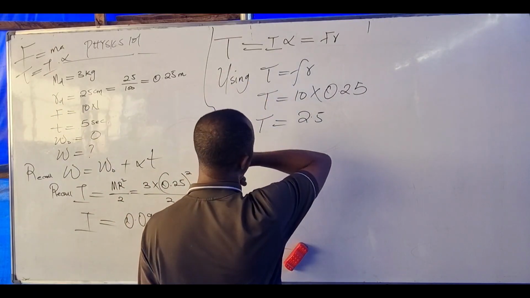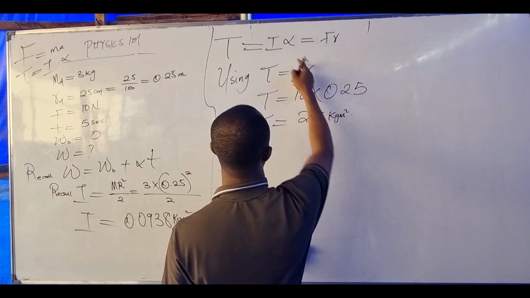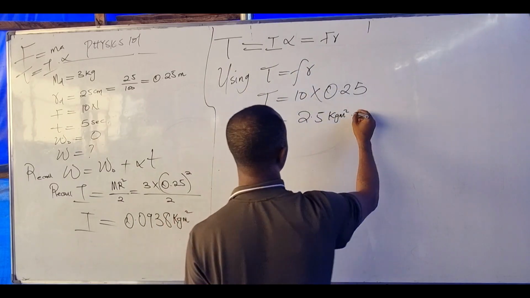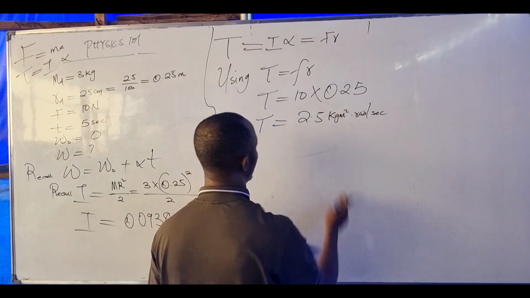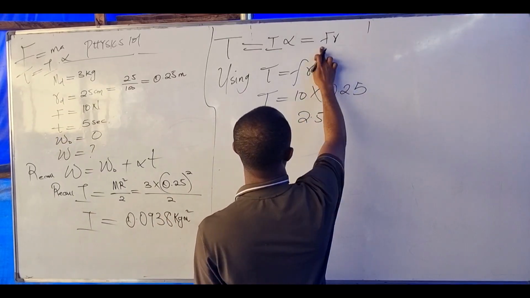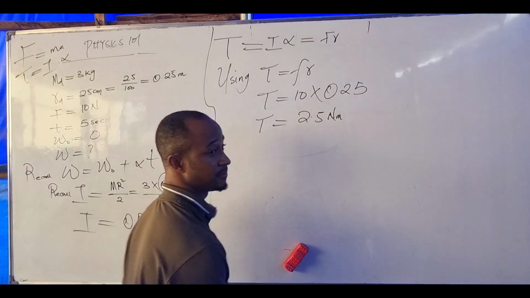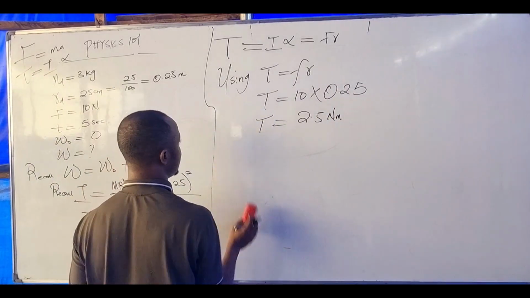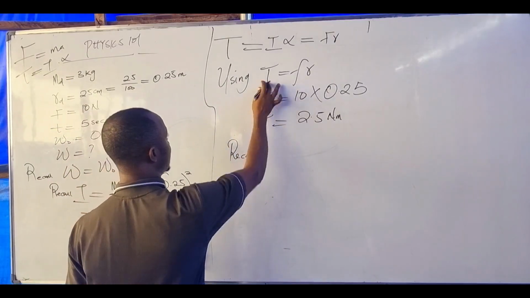Inertia is kilogram meter square. What about angular acceleration? Radian per second square. Or we can just say from here, our force is in Newton, so torque is Newton meter. Is that okay?